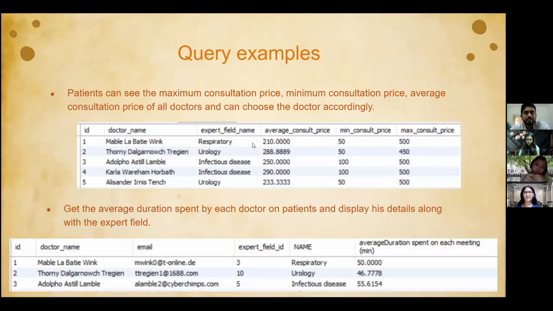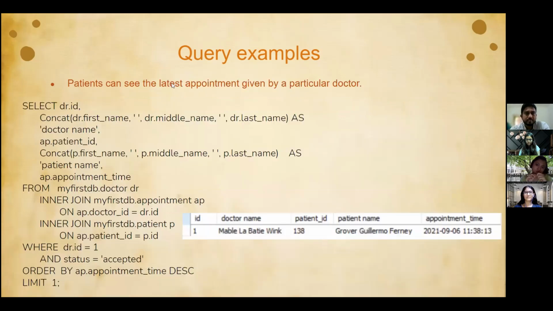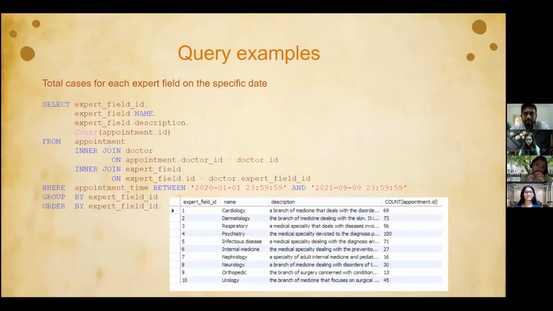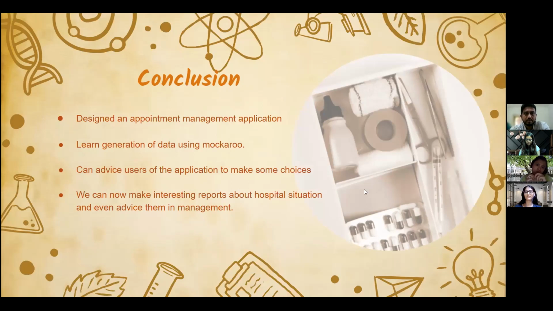So patients can see the maximum consultation price and minimum. This is an aggregate function. Patients can also see the latest appointment given by a particular doctor. In this way, we have created many interesting queries. I think you can look into it further.